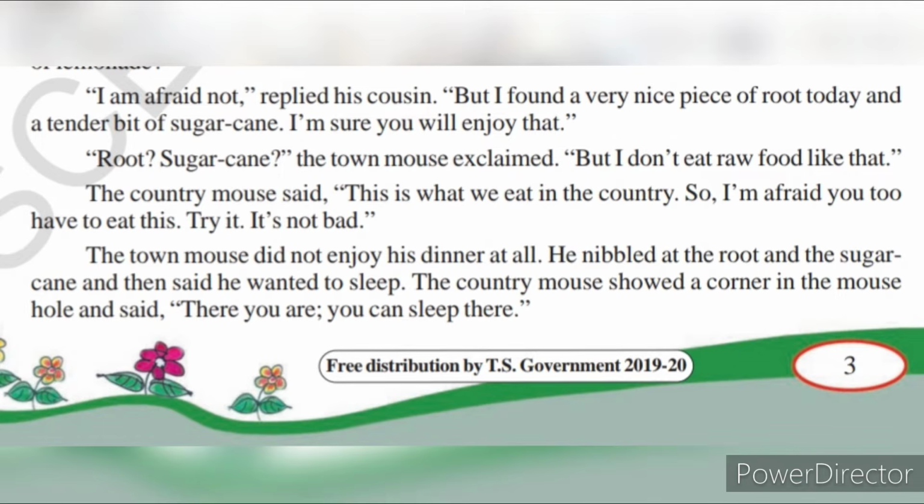Whenever you don't like the food your mother gives, what do you do? You nibble. Nibbling means you act like eating, a little bit, and then you wash your hands. That is nothing but nibbling. So you won't eat completely. He also did not eat completely because it is raw food, that is roots and sugarcane. He doesn't like raw food. After eating a little, he asked to sleep.